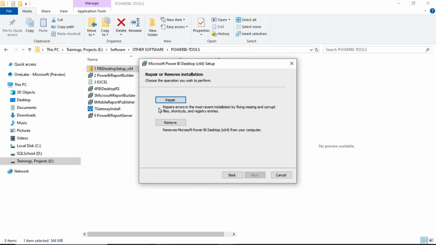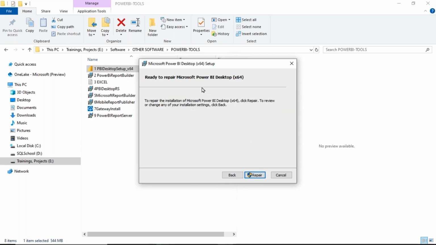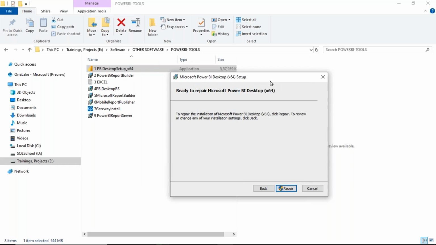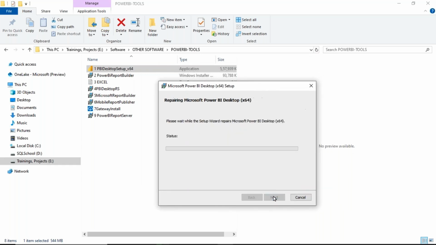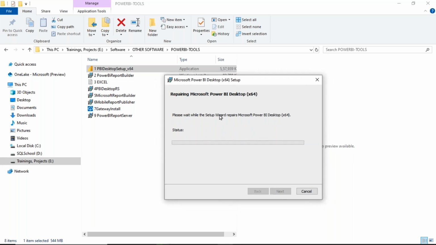I just want to drive you through the installation process. Just download, double click, start the installation. Once your installation is complete, it will ask you to restart your computer.